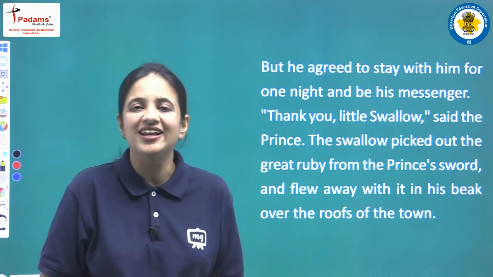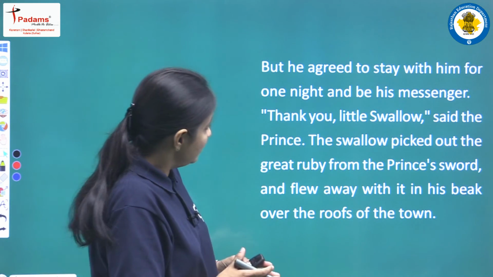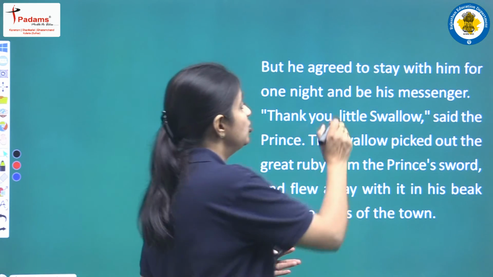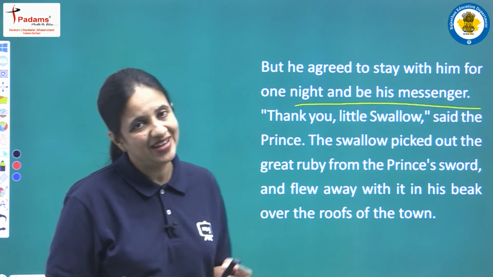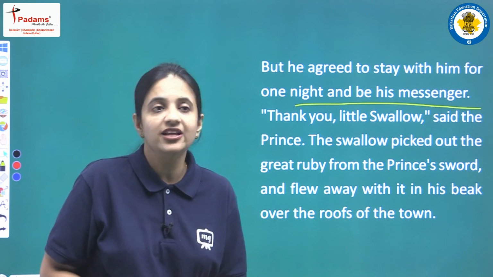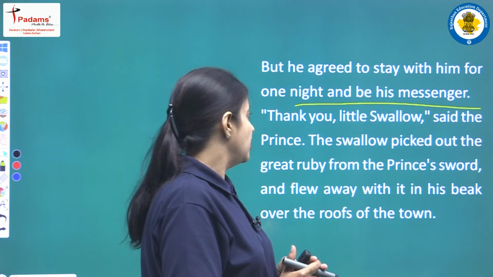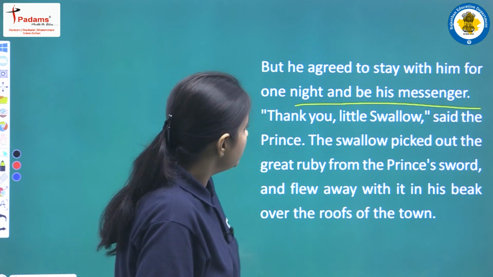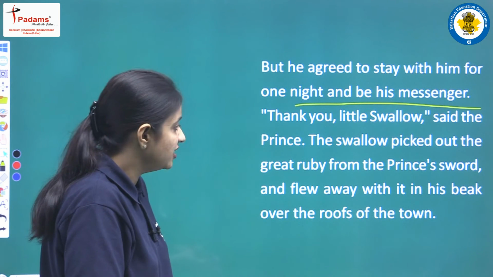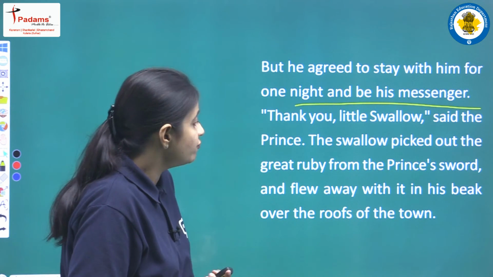But at last, finally, the little bird swallow agreed to stay with him, but only for one night, and to be his messenger. So now we can see that the little bird swallow is also a kind hearted bird. "Thank you, little swallow," said the prince. The swallow picked out the great ruby from the prince's sword and flew away with it in his beak over the roofs of the town.